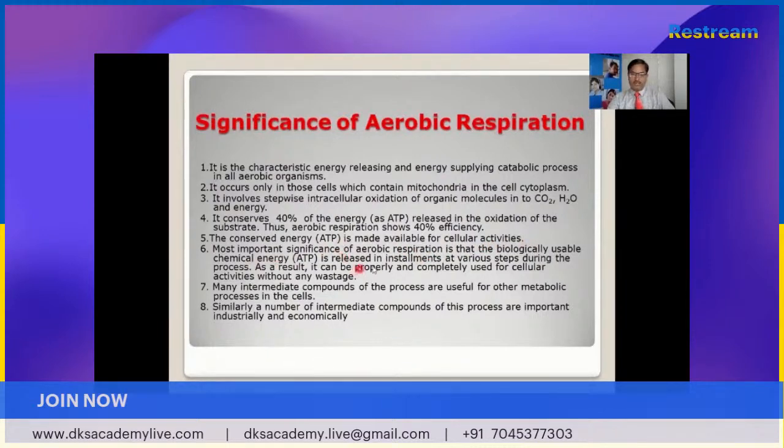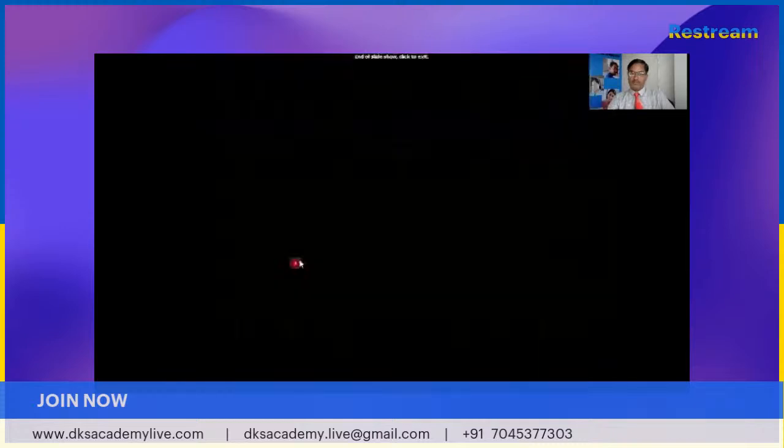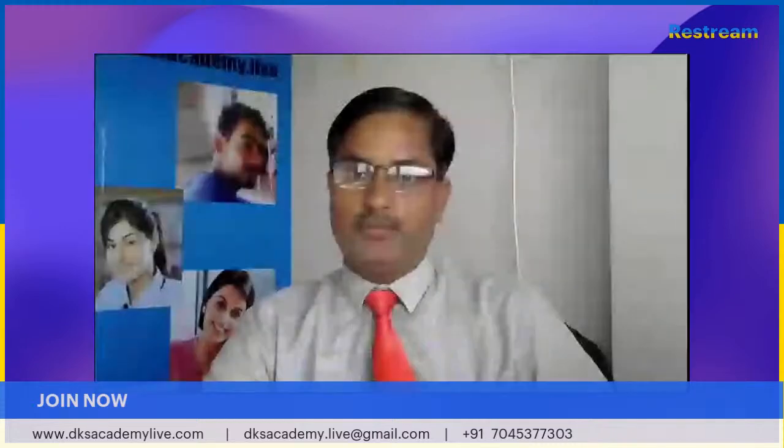The most important significance of aerobic respiration is that the biologically usable chemical energy, ATP, is released in installments at various steps during the process. As a result, it can be properly and completely used for cellular activities without any wastage. Many intermediate compounds of the process are useful for other metabolic processes in the cells, and similarly, a number of intermediate compounds of this process are important industrially and economically. So this is about the whole process of respiration.